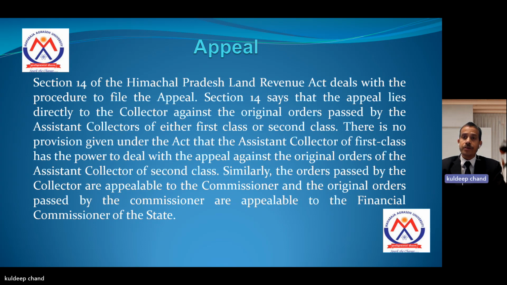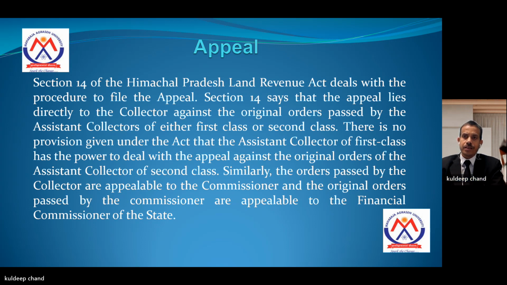The proviso of the section says that when the original orders are confirmed by the officer who has the power to deal with the first appeal, on the first appeal the person cannot go for a second appeal.